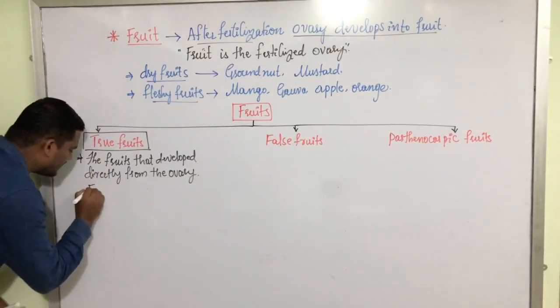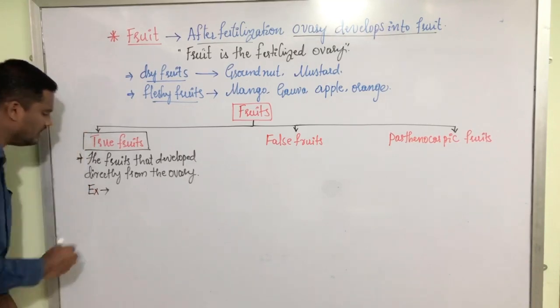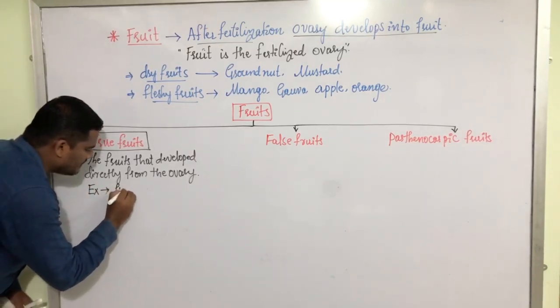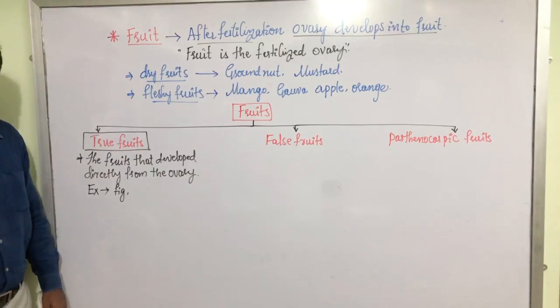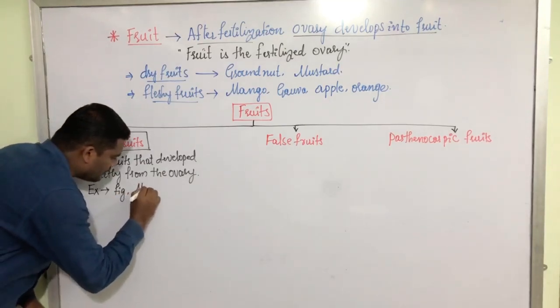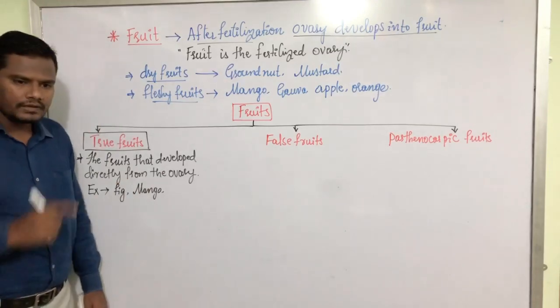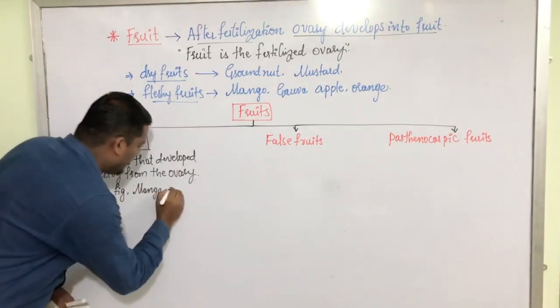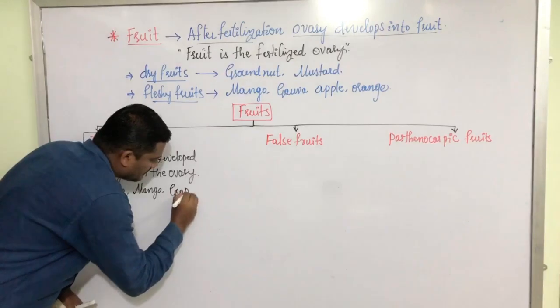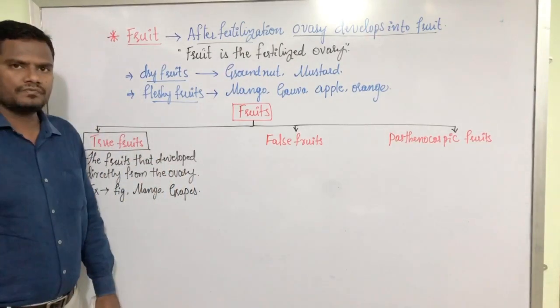The best examples that we can quote for true fruits are fig. Fig is a true fruit. Mango, true fruit. Then we have grapes. They are the true fruits.